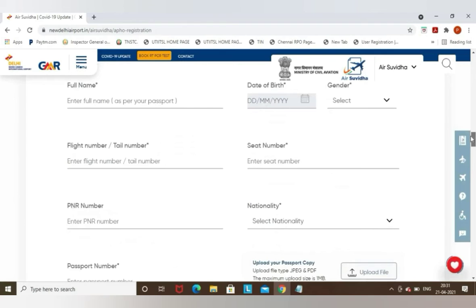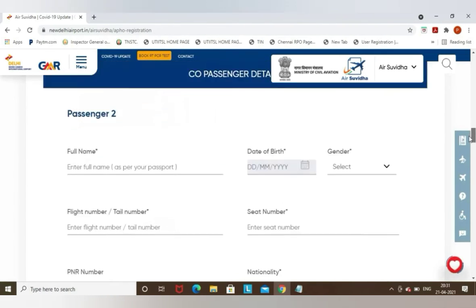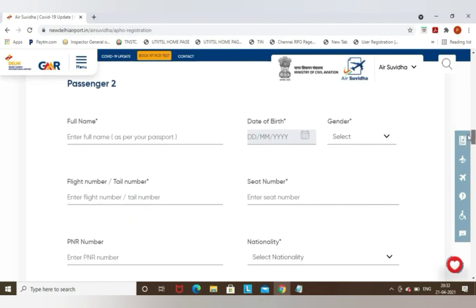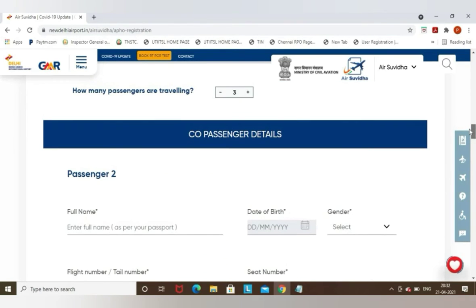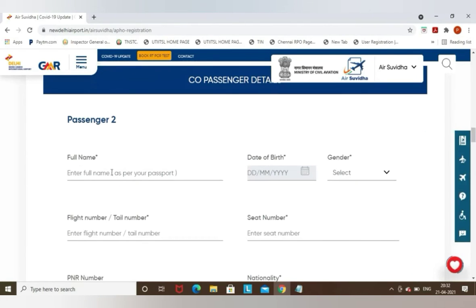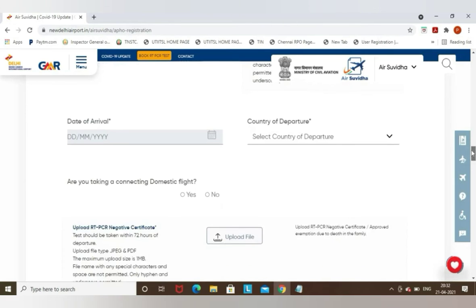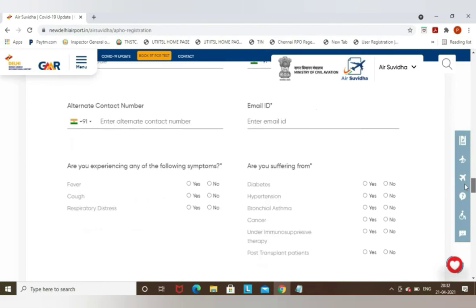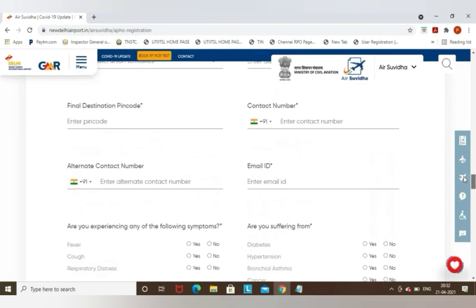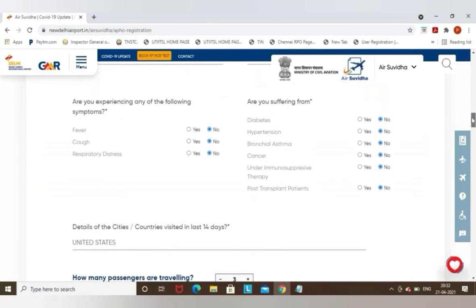The moment you select this option, it will ask for the details again for the second passenger as we filled for the first passenger. The similar full name, date of birth, everything, the passport details and your passport copy, a scan copy of your RT-PCR negative test certificate. You need to fill for the second passenger and also for the third passenger if you are traveling with someone. If you are traveling alone, then you need to have that option as one only. On that plus option, you should not click.